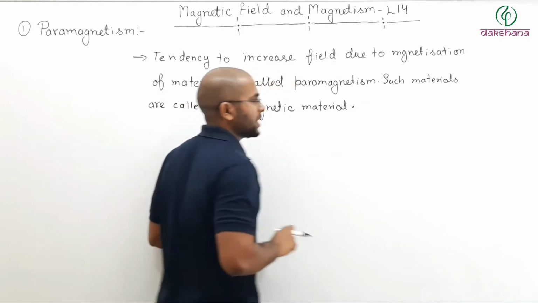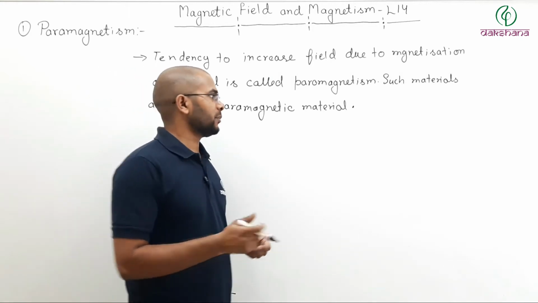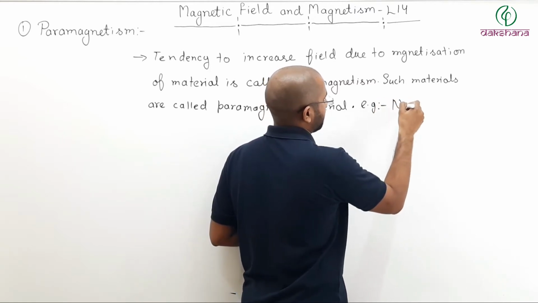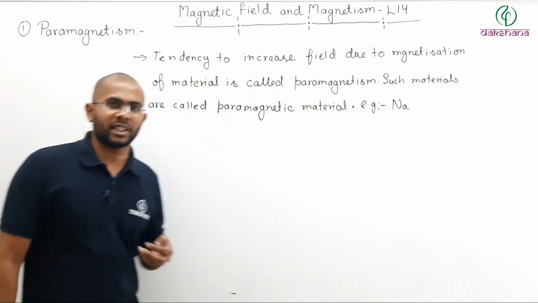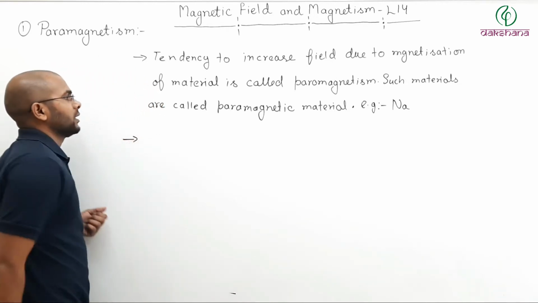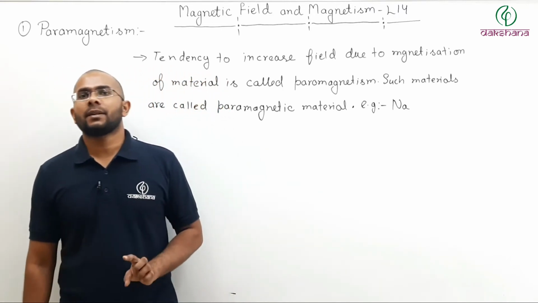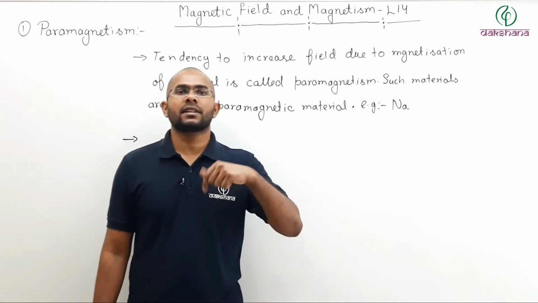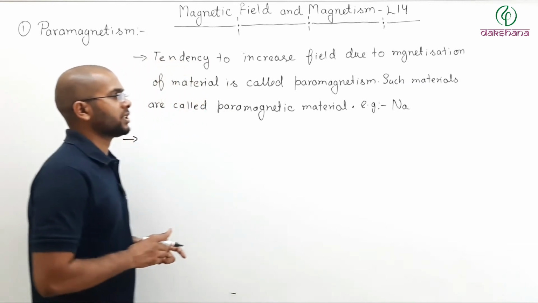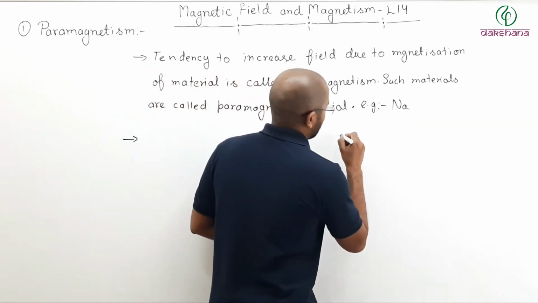Now some examples of paramagnetic material. In case you want to know an example, you can say sodium. Sodium is a paramagnetic material. Another thing about paramagnetic materials is that inside them the magnetic field is greater. Now, how much greater is the magnetic field inside the paramagnetic material?